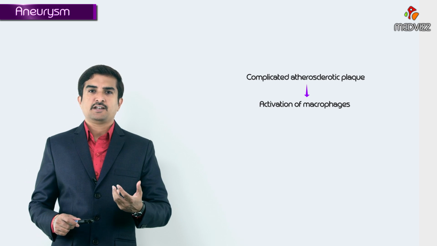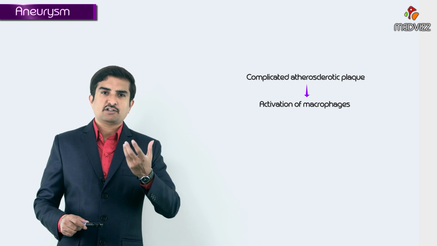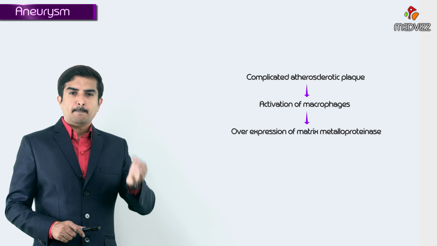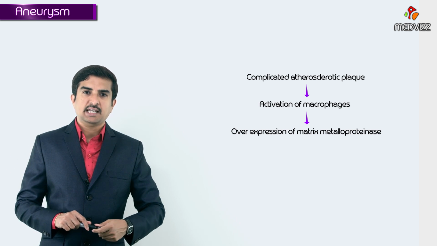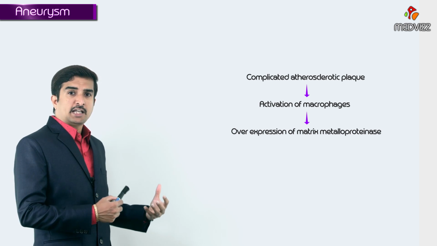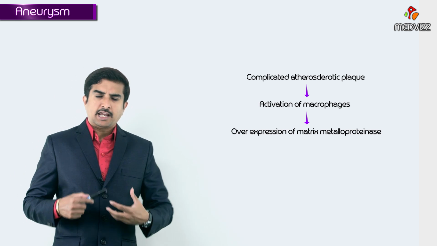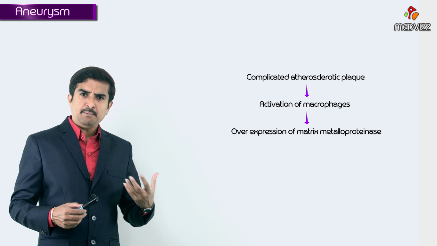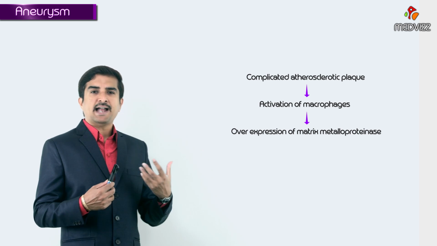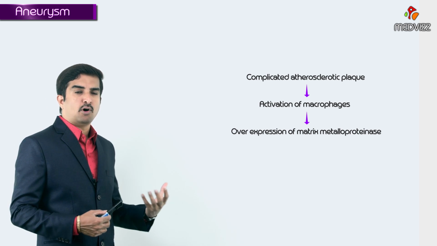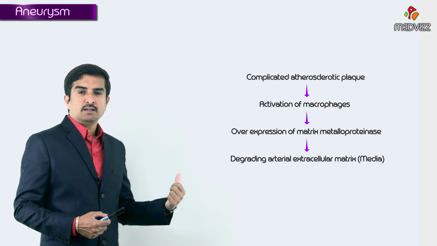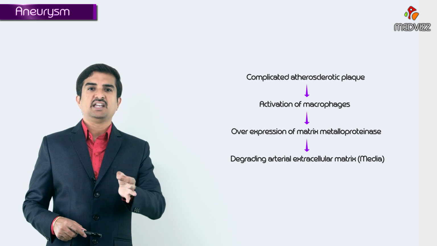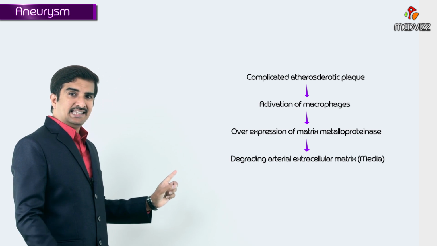This activation of macrophages is responsible for overexpression of matrix metalloproteinase, and this matrix metalloproteinase enzyme can contribute to aneurysm development, because, as the name itself says, matrix metalloproteinase is responsible for degrading the arterial extracellular matrix in the arterial wall, especially in the media.